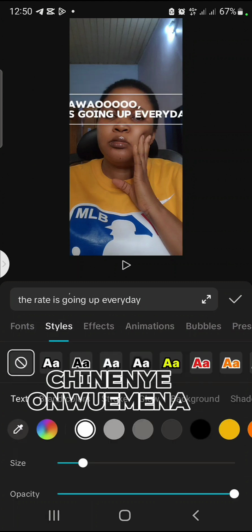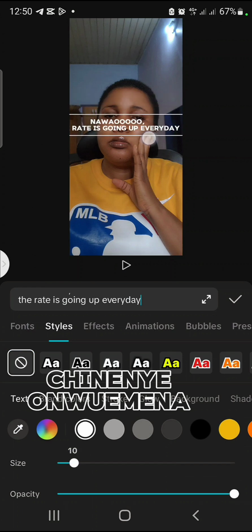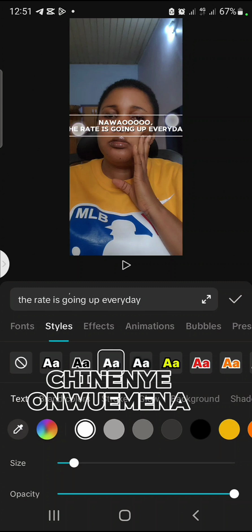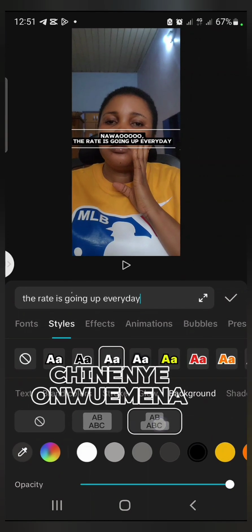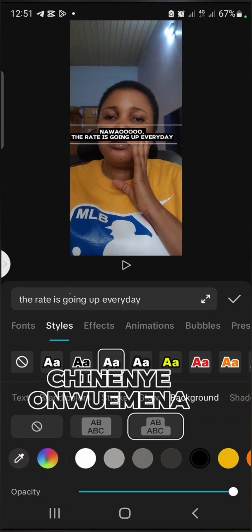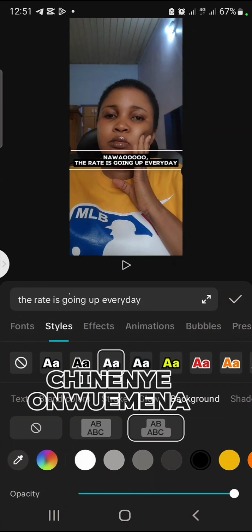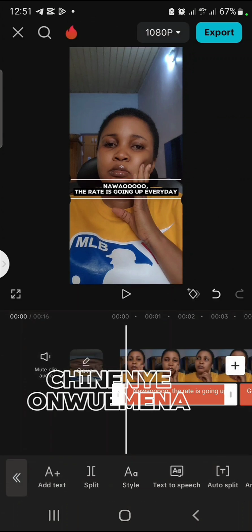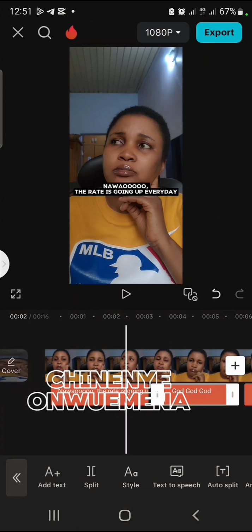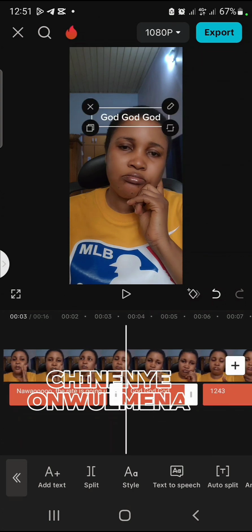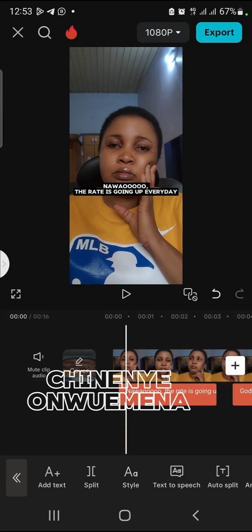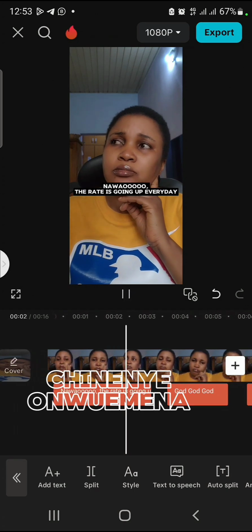You can reduce the size and also change the style if you want. Okay, so let me change the background. Let me make it to be like this. Okay, so this is what I'm thinking. I've done this one. Let me do the other ones. Let me change the other ones like that. Let's do the same thing here. So I'm done changing the text. I'm making it bold and finer.